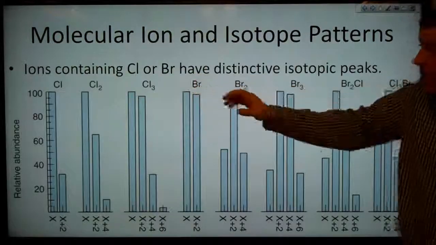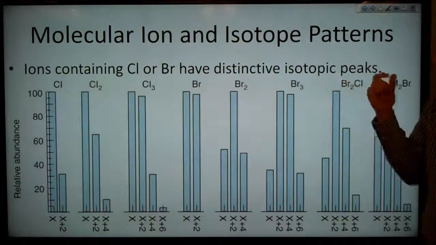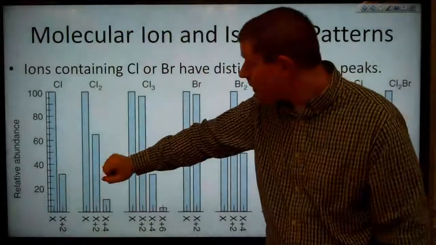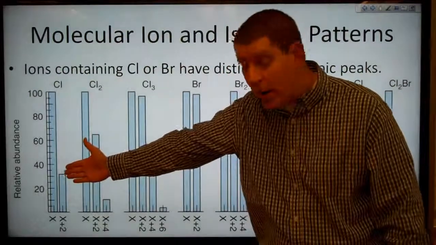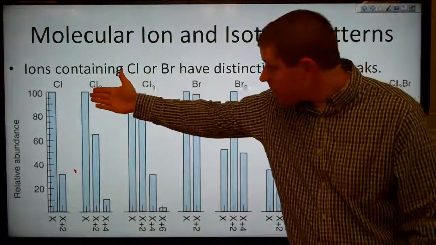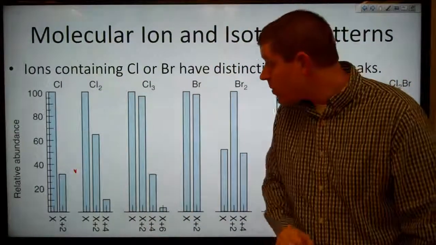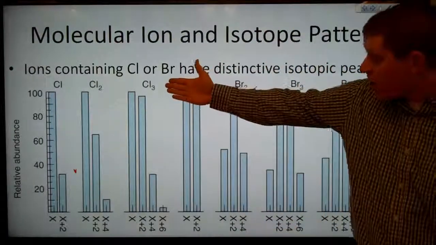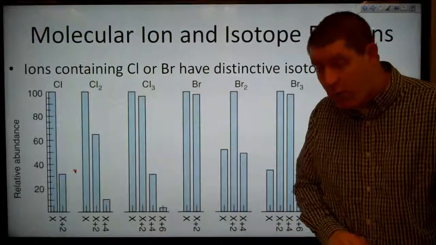Ions that contain chlorine or bromine have distinctive isotopic peaks that you can see here. If we have a single chlorine atom, then we've got that ratio. If we have 2 chlorine atoms, then we're going to have this ratio between 3 peaks. If we have 3 chlorine atoms, then we'll have a ratio between 4 peaks.